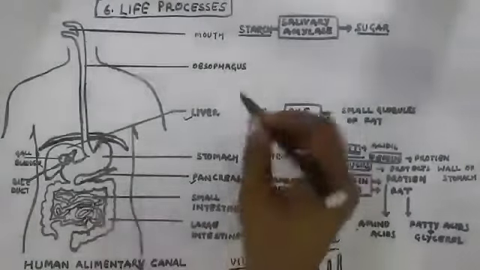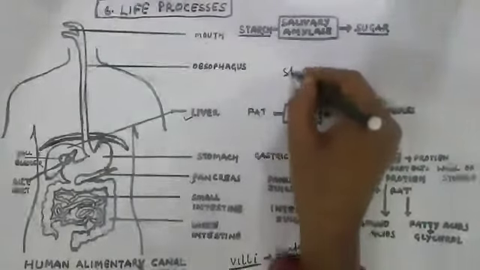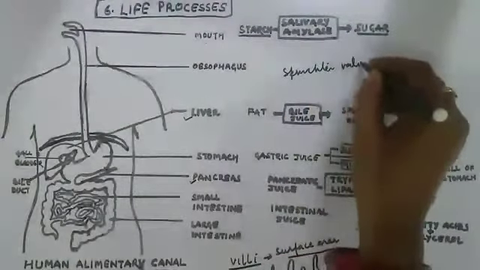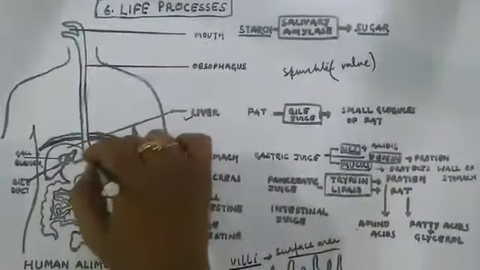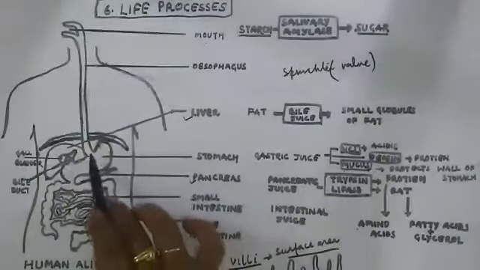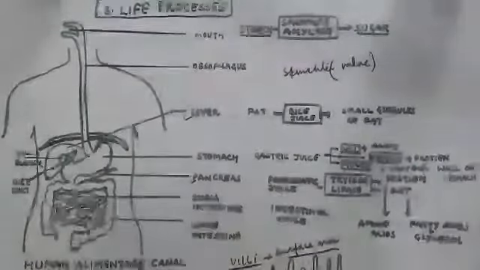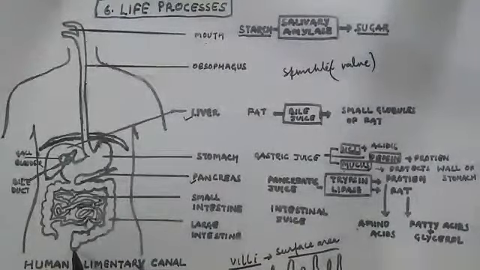These two sphincters, valves, regulate opening and closing, one in between the esophagus and stomach, and the other, the anal sphincter, controls the giving out of the excreted material.